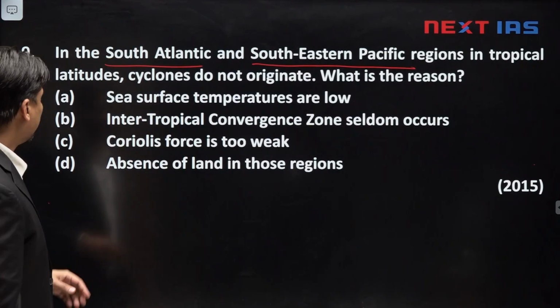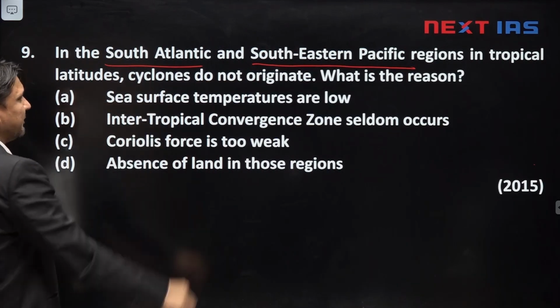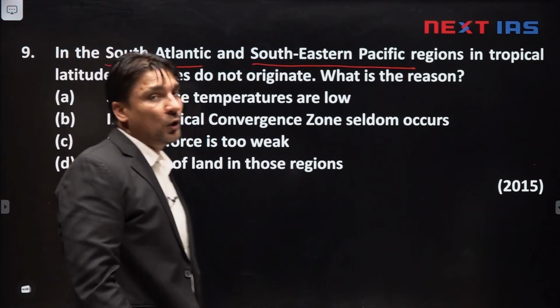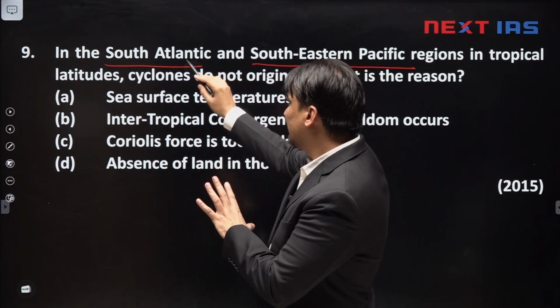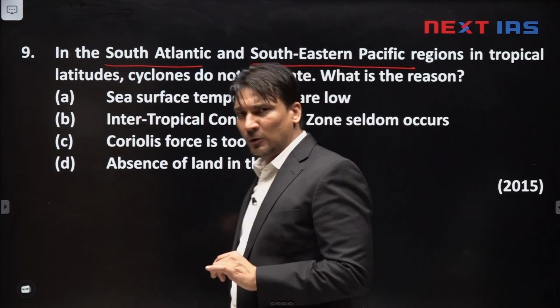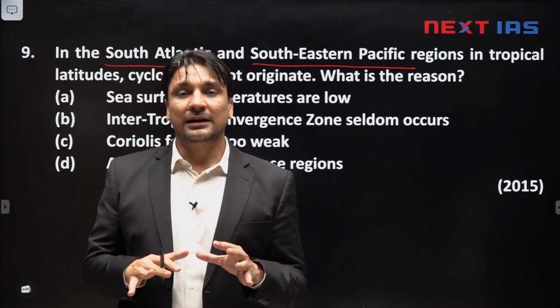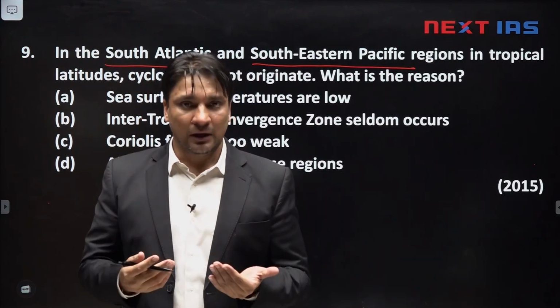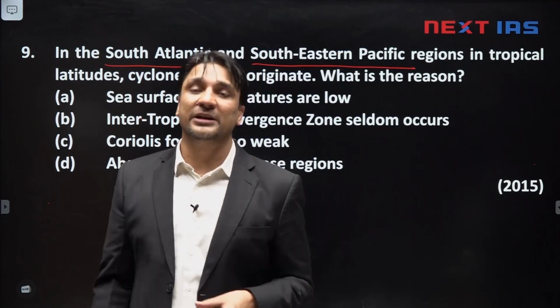What are the options? The first option is sea surface temperatures are low. Why cyclones do not develop in these two areas? First option suggests that sea surface temperature is low, and that might be the reason. Definitely, the formation of tropical cyclone is linked with sea surface temperature.